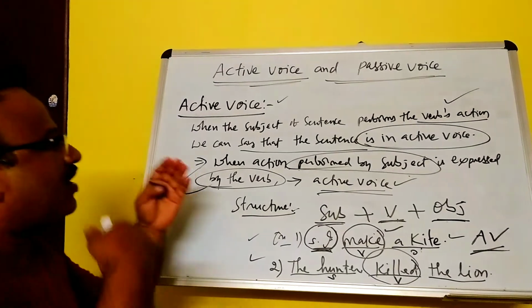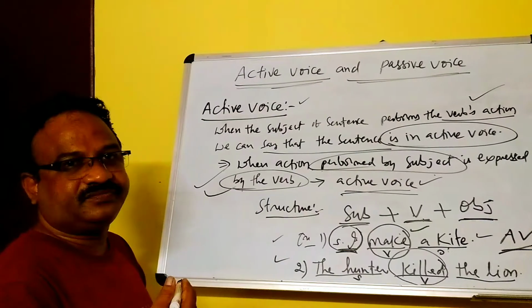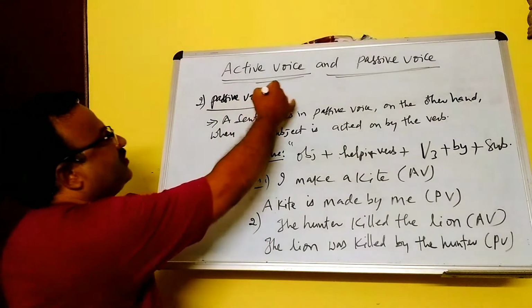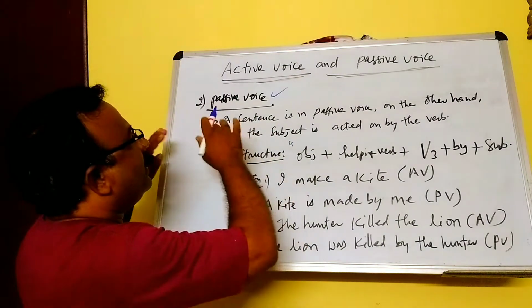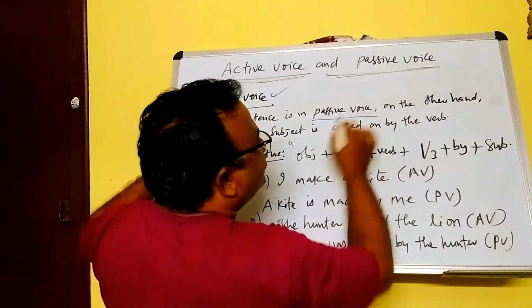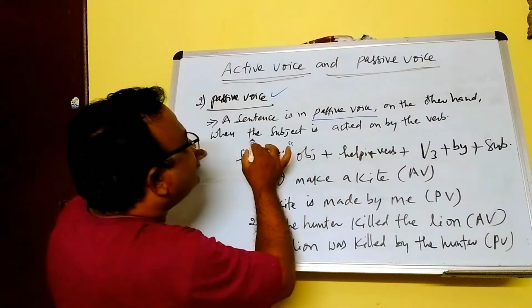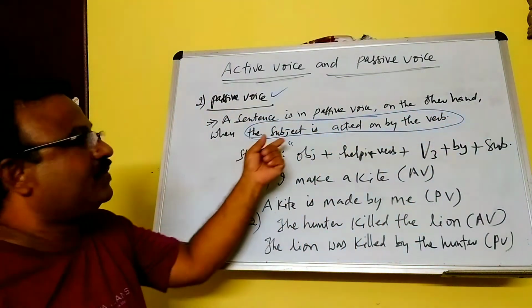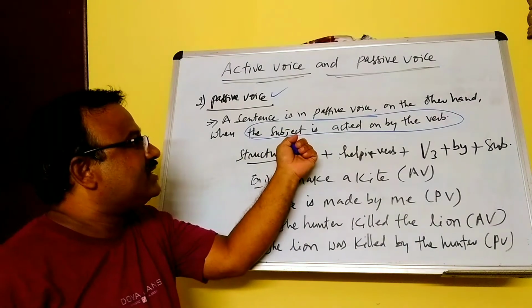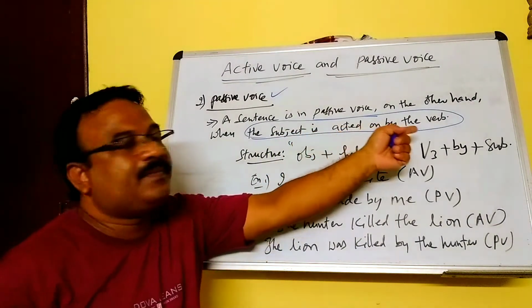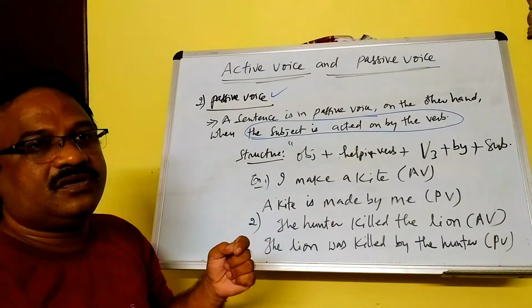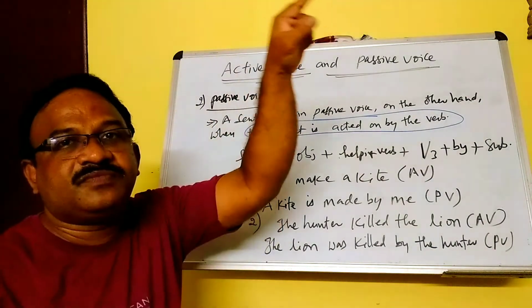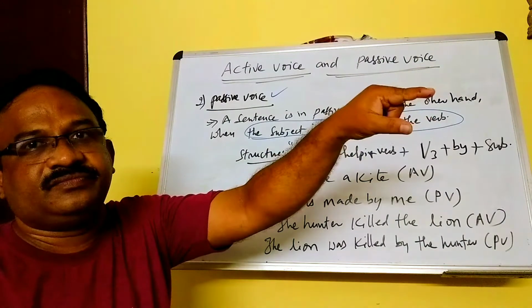Now, what is passive voice? Let us see. A sentence is in passive voice, on the other hand, when the subject is acted upon by the verb. This is important. In active voice, the subject performs the action.